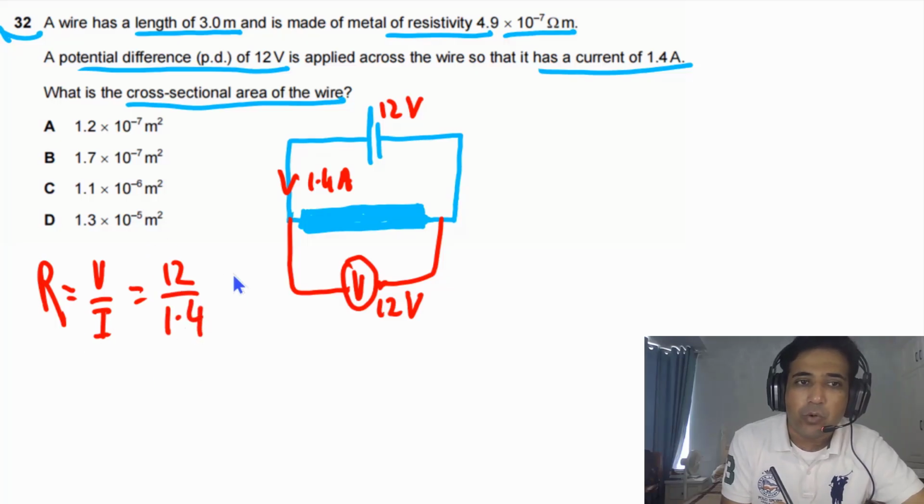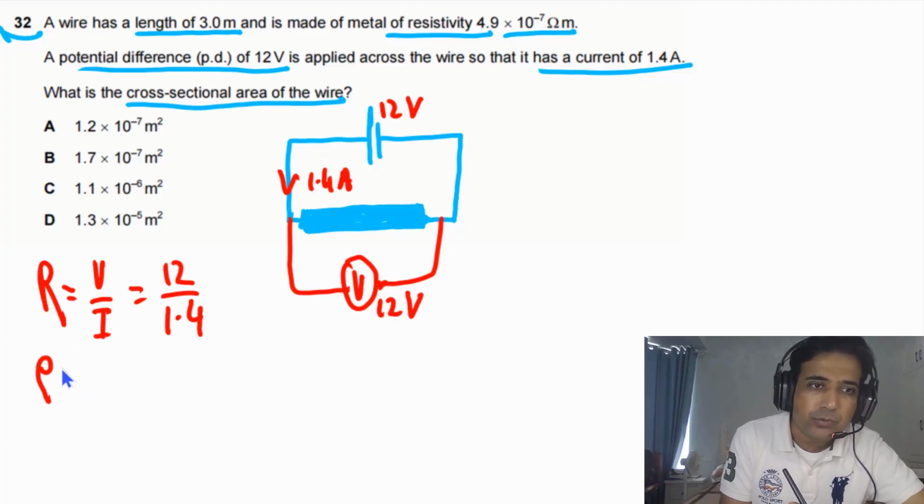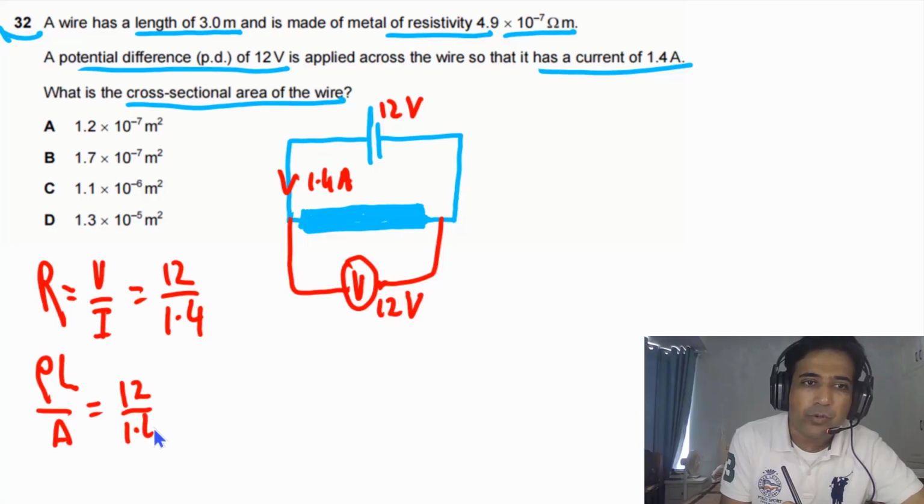So this is the value of resistance. We need to find the cross-sectional area. We need to understand that resistance is equal to rho L by A, and this is equal to 12 divided by 1.4. So we can rearrange this.